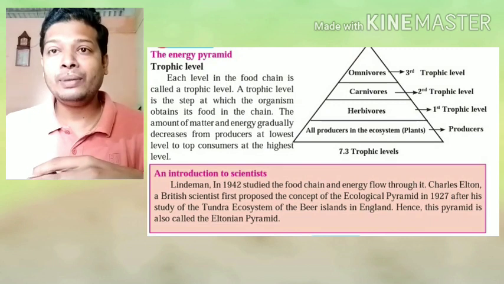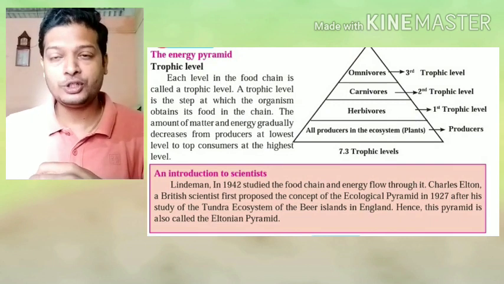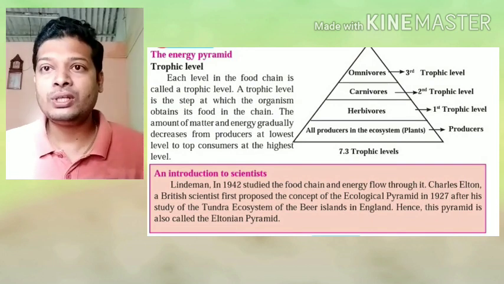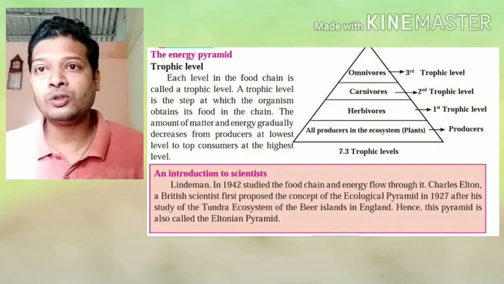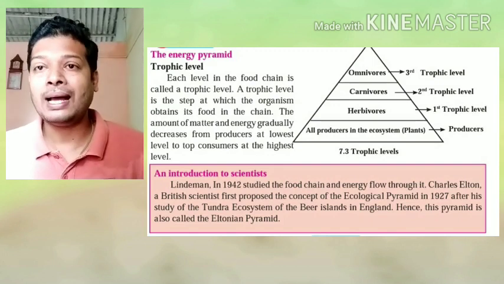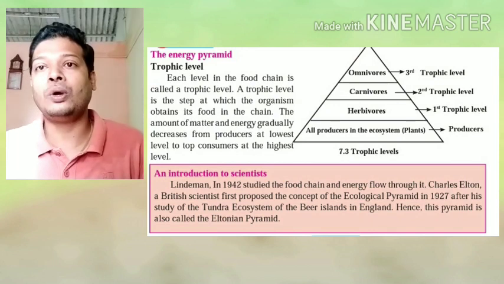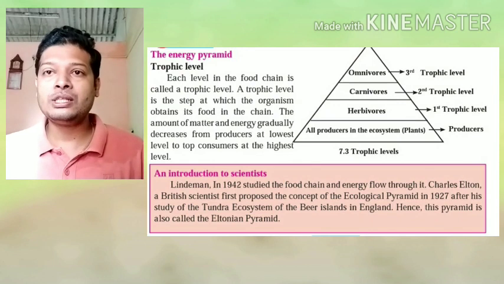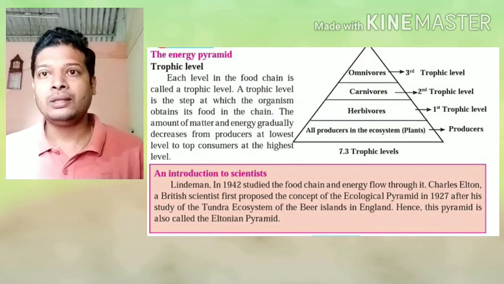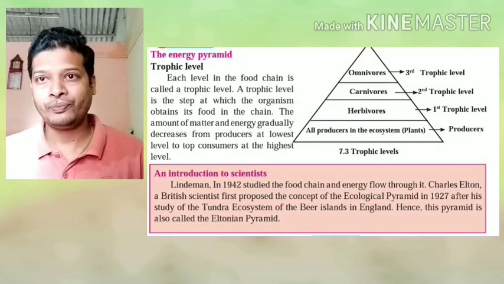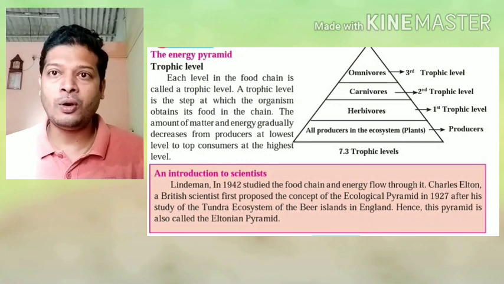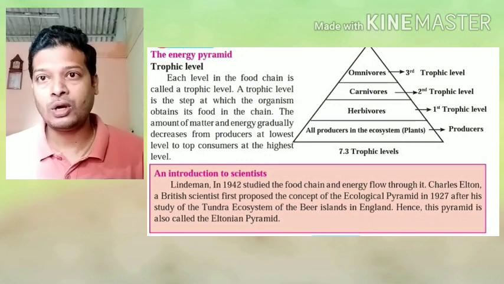Now every pyramid consists of different trophic levels. What is a trophic level? Now trophic level in simple words is just the organism which is fed on by someone else, or which feeds on someone else. Now grass is the first trophic level, or it is called a producer. Not a first trophic level, but it is a producer. Now those organisms which feed on the producers directly, that is called the first trophic level. Those which feed on the primary consumers can be said as second trophic level, and then those which feed on second trophic level organisms are called third trophic level.